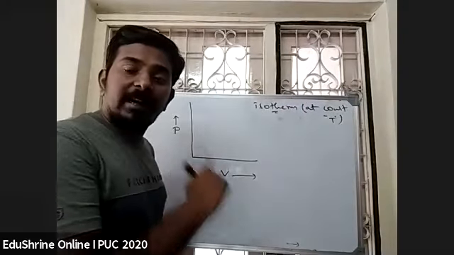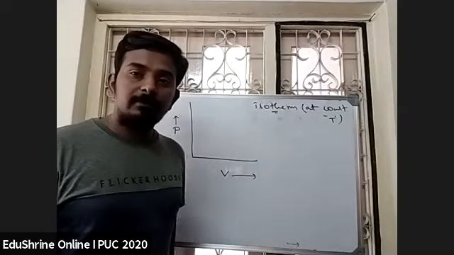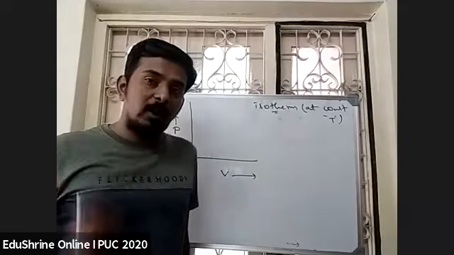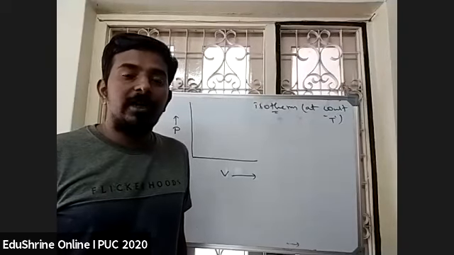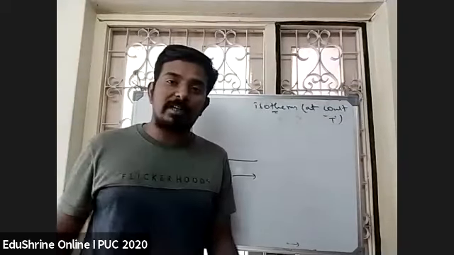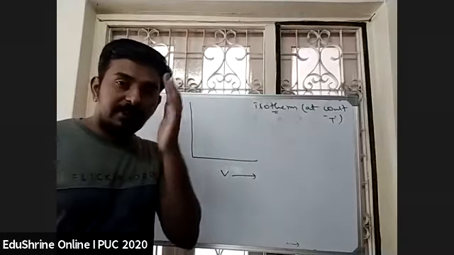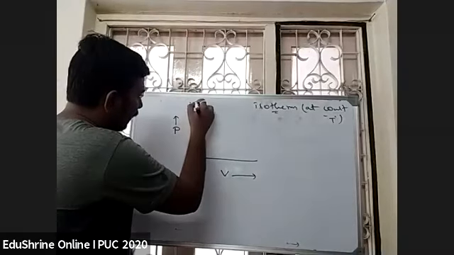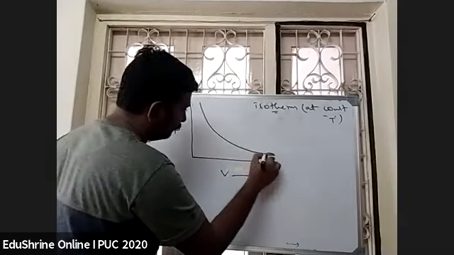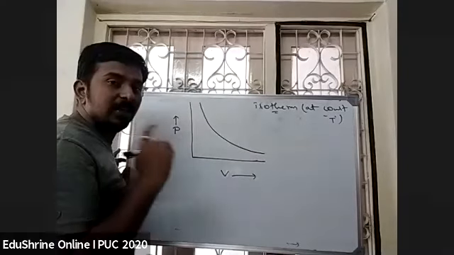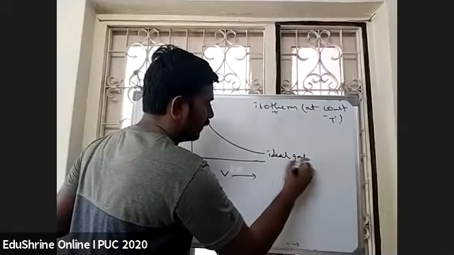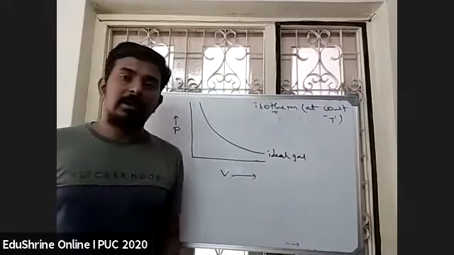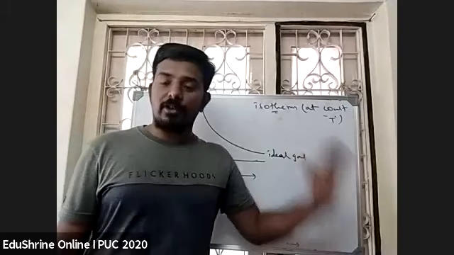How will you get the graph for pressure versus volume, students, if it is an ideal gas, if it is following Boyle's law? I have given one name for that type of graph. What is the name of the graph? Yes. So it must be a rectangular hyperbola in this way, if it is an ideal gas. So this is theoretical, students.